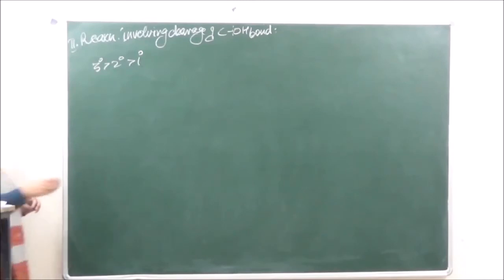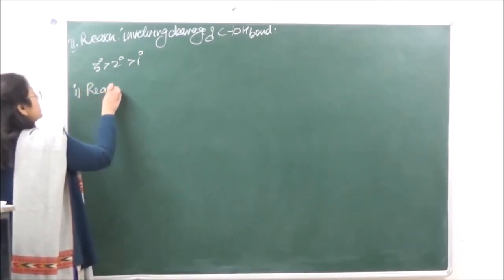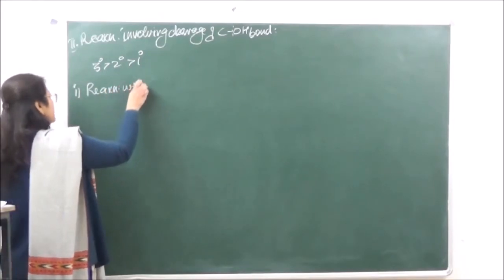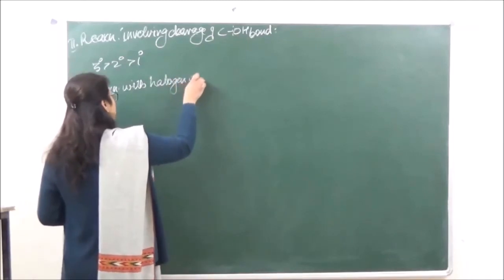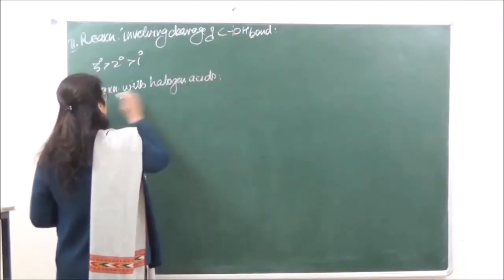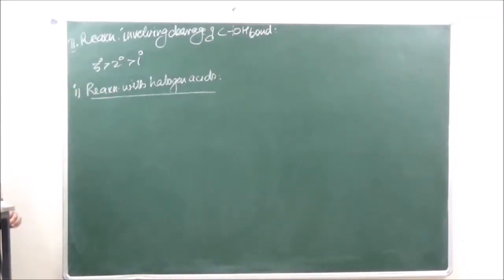Okay. Now over here the first reaction which we are going to do is the reaction with halogen acids, right? So this is preparation of haloalkanes which we had done in our previous chapter.